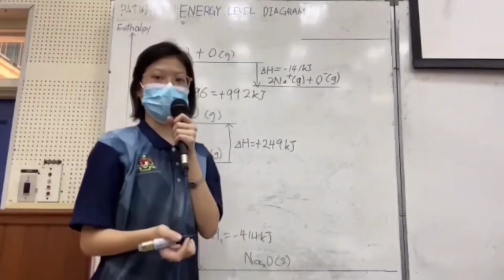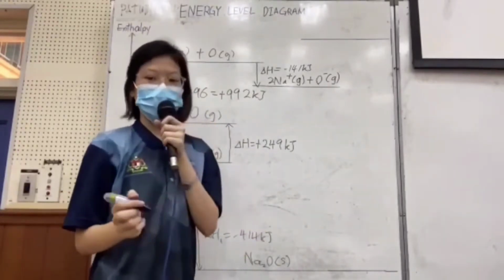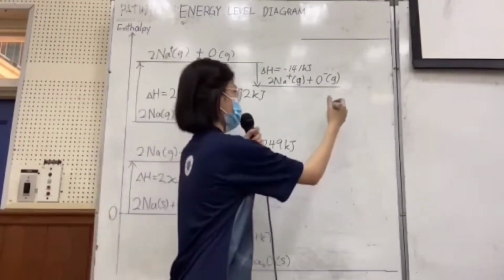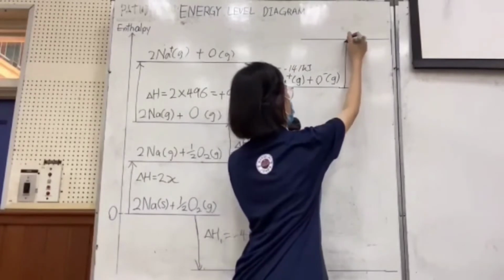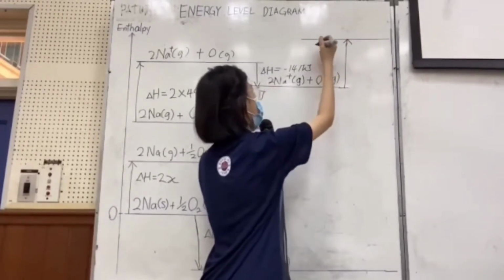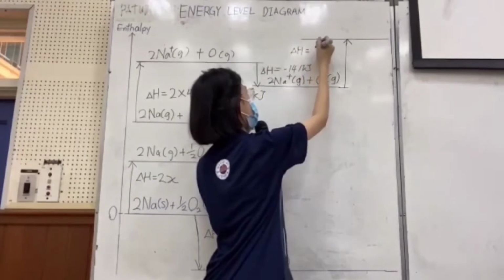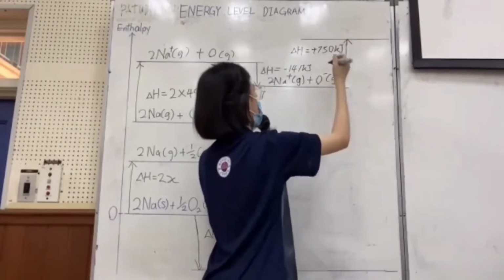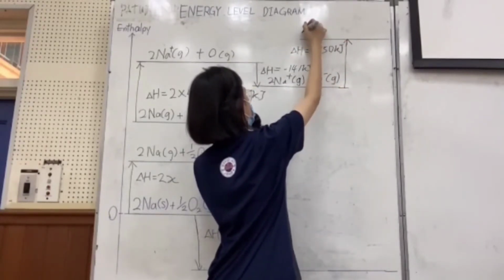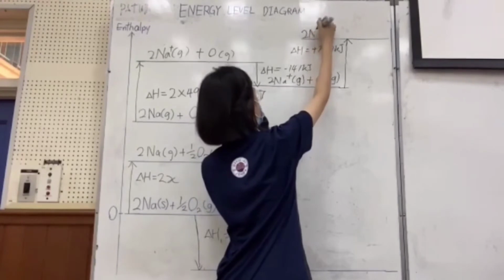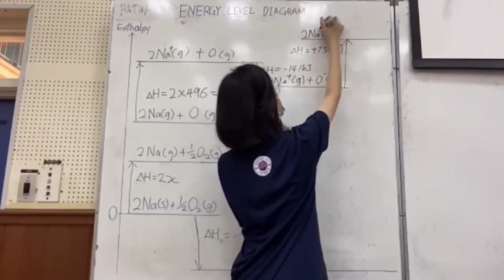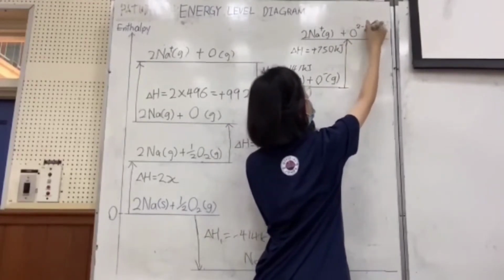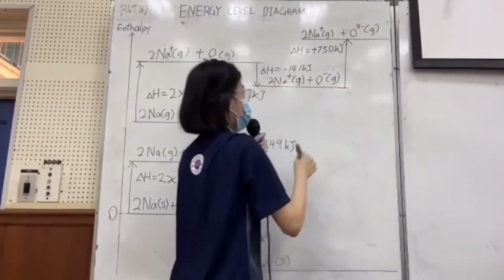After that, the second electron affinity is positive 750 kilojoule. Because it is positive, the arrow is upward. Positive 750 kilojoule. And here the 2 Na plus in gaseous state is not changed, and the oxygen has already gained 1 more electron and become O2 negative.